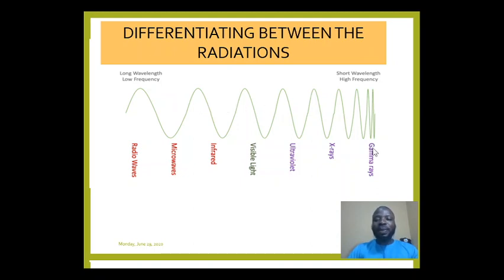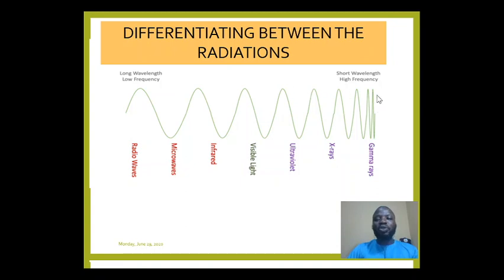So if I'm comparing gamma ray and radio waves, you will notice that gamma ray has the shortest wavelength, while radio wave has the longest wavelength. That is the first point. Then the second point derived from this is that the time taken to complete one oscillation, which is related to frequency, is going to be very, very low for this one.